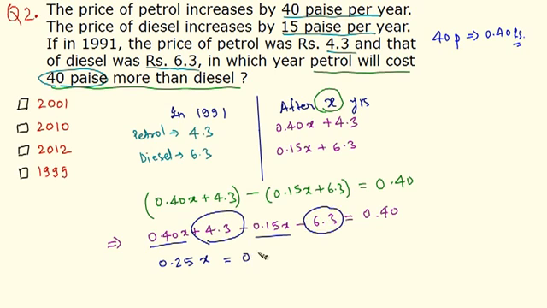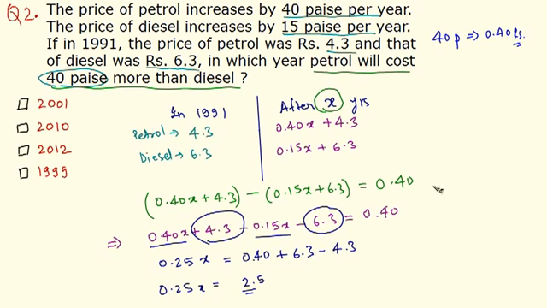So on the right hand side, we already have 0.40. Minus 6.3 becomes plus 6.3, plus 4.3 when it's moved to the right hand side becomes minus 4.3. So 0.25x is equal to, if you solve the right hand side, you get 2.5.